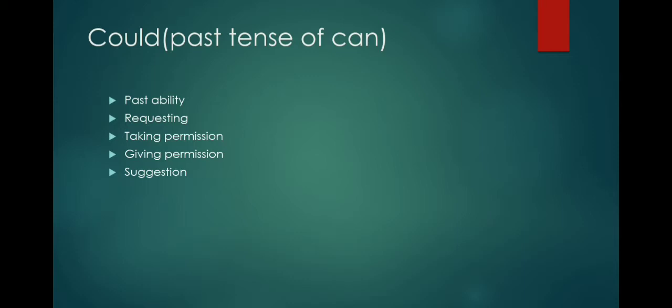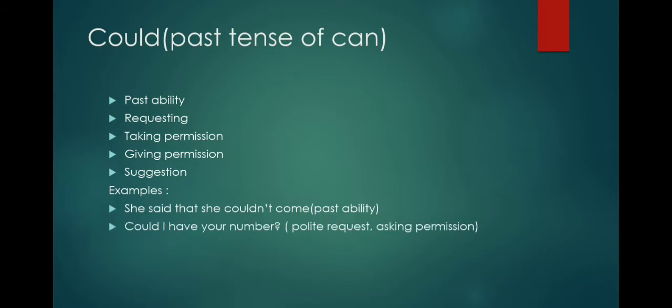The examples of these usages are, first one, she said that she could not come. In this sentence, it talks about the past ability. And the second one is, could I have your number? It's a polite request asking permission. Just compare the earlier example of asking permission with can. There it is informal, but here the request is in a formal or polite way.